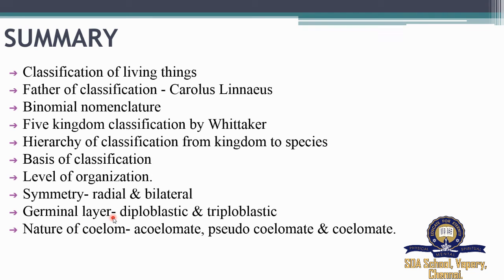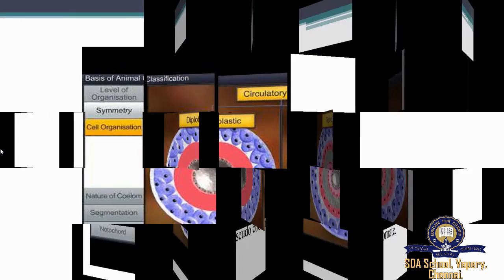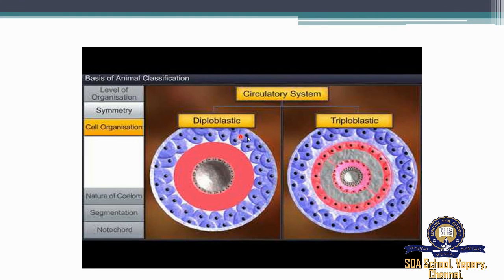Next one, we saw germinal layers, under which we saw diploblastic animals and triploblastic animals. An organism with two germ layers is known as diploblastic, whereas an organism with three germ layers is known as triploblastic. And we saw the nature of coelom. There are three types, which are acoelomate, pseudocoelomate, and eucoelomate. So that's it for today's class. And we saw the structure, right? The diploblastic and triploblastic.